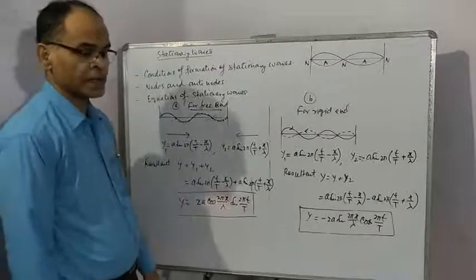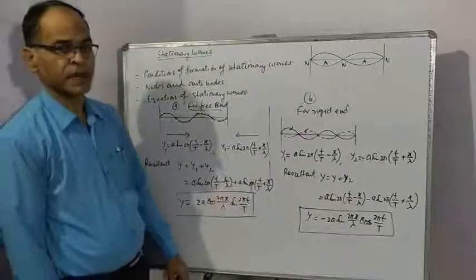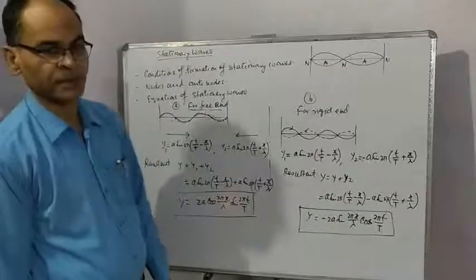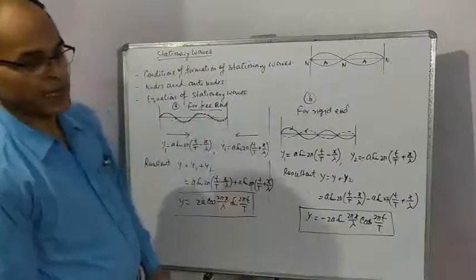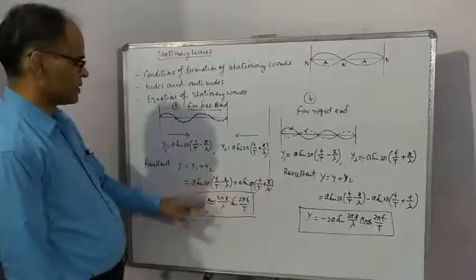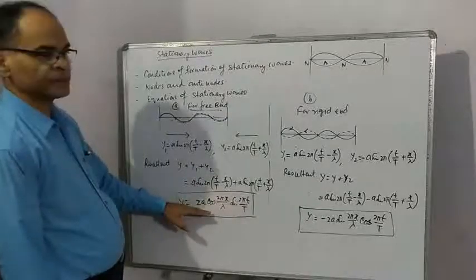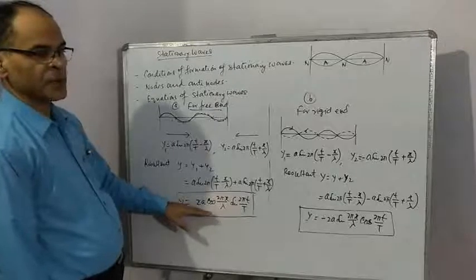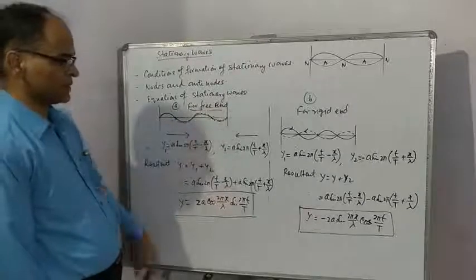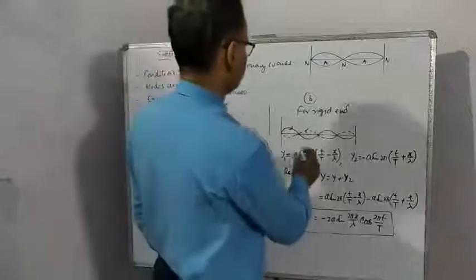There is one identity in trigonometry: sin c plus sin d is equal to 2 sin((c plus d)/2) cos((c minus d)/2). Using that identity, you can solve this line, and after solving you get this equation. So this is the equation of a stationary wave in a medium whose boundaries are free, means particles are free to oscillate.